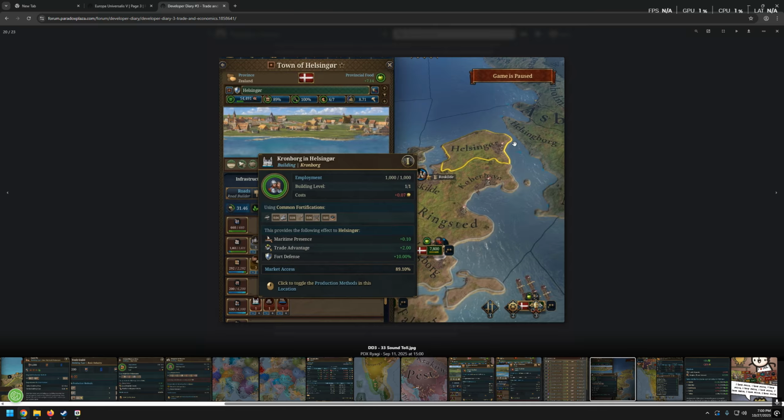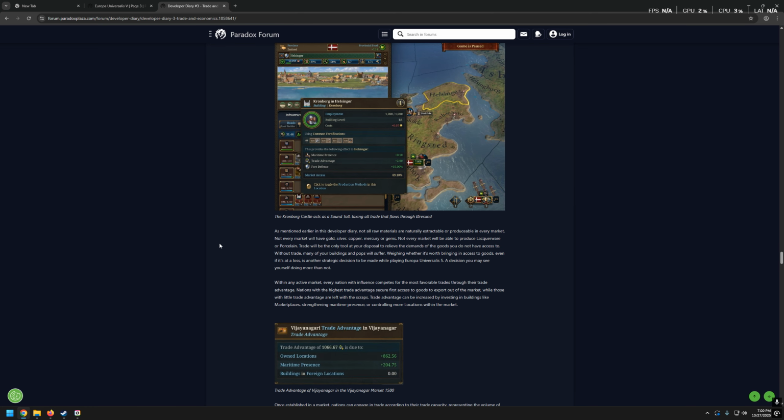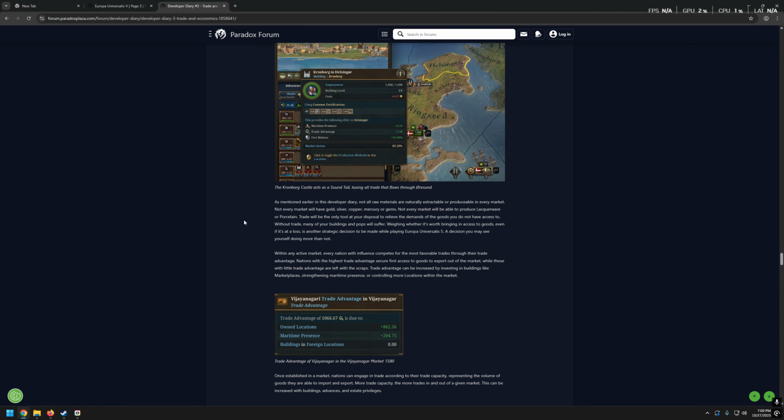I mean, here is Helsingor and here is Helsingborg. So that's quite vital, like Constantinople or Gibraltar as well. They are meaningful right now. The question is how much you can actually earn from it, but from a historical or real world point of view, you could technically earn a lot just by allowing ships to sail through those places. That's huge. I hope it works well because I'm sorry, that looks very, very promising.